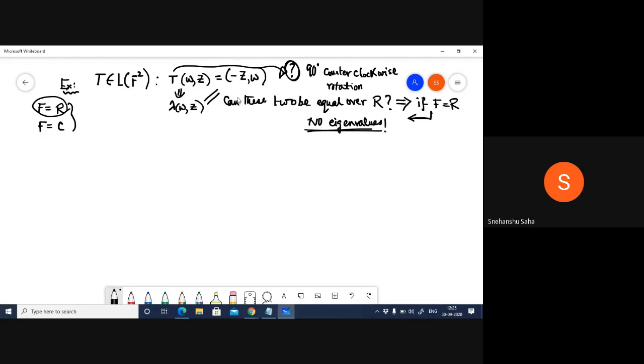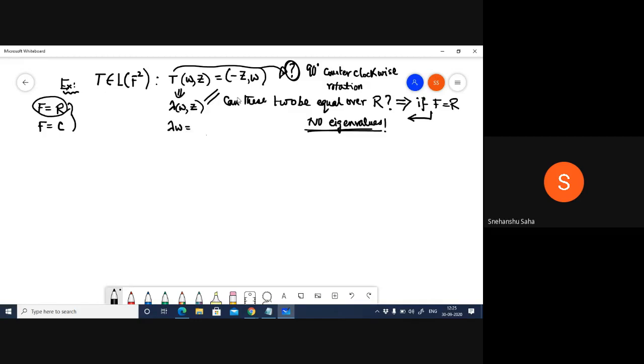This is the type of insight that I want you guys to develop. You really don't have to equate this and solve for lambda and find out that the lambdas are actually not real. But I'll do it just for the heck of it, to clarify any confusion that is there.